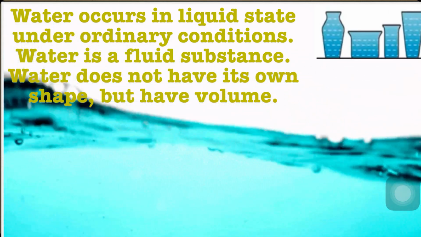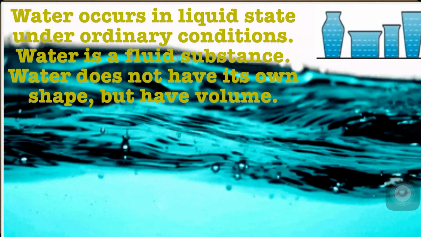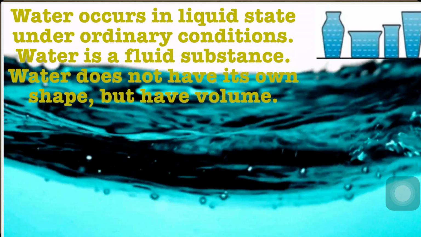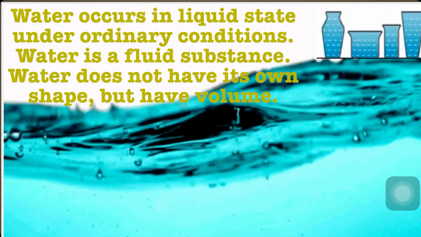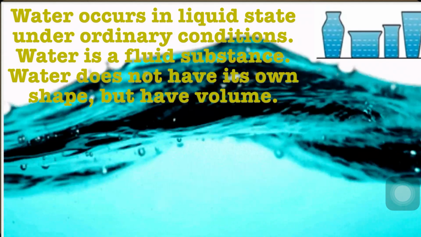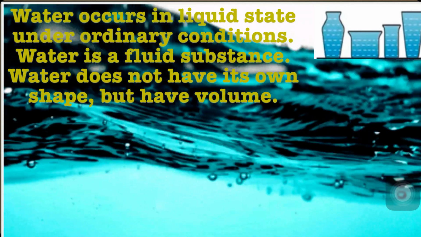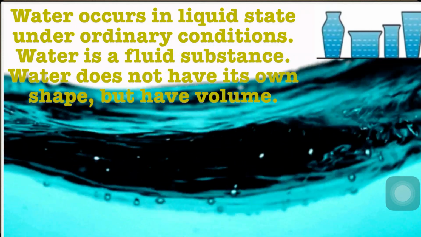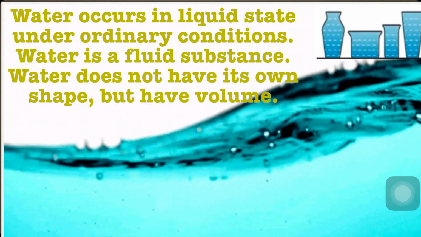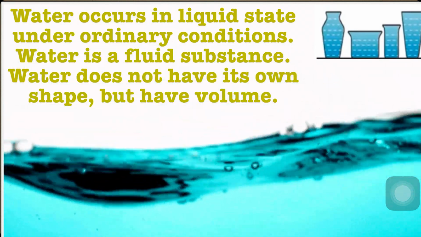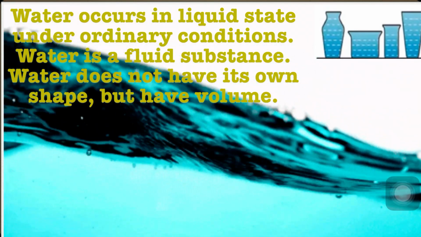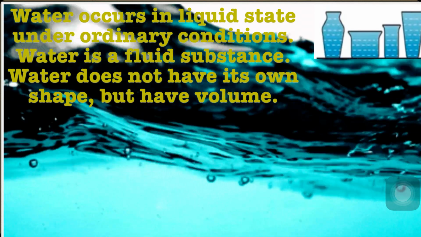Water occurs in liquid state under ordinary conditions. Water is a fluid substance. Water does not have its own shape but has its specific volume. So, as shown here, water does not have its specific shape. It takes the shape of any container in which it is kept.